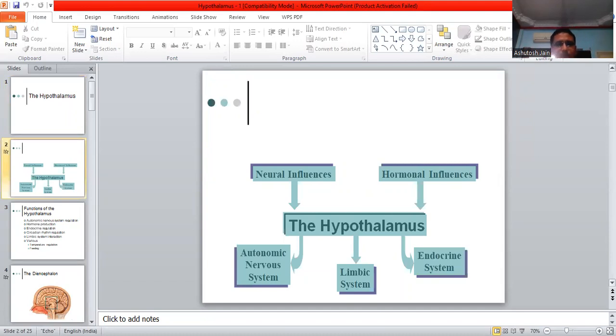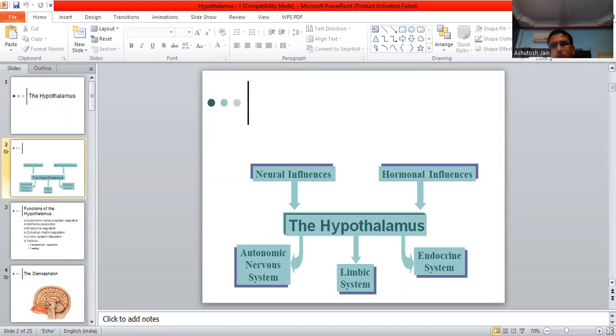So this is a flowchart depicting how and when the effects of the hypothalamus are being felt on the particular system. These influences are the neural influences and the hormonal influences. These influences and effects on the particular systems are on the physiological activities of the human body. The neural influences are basically from the CNS.